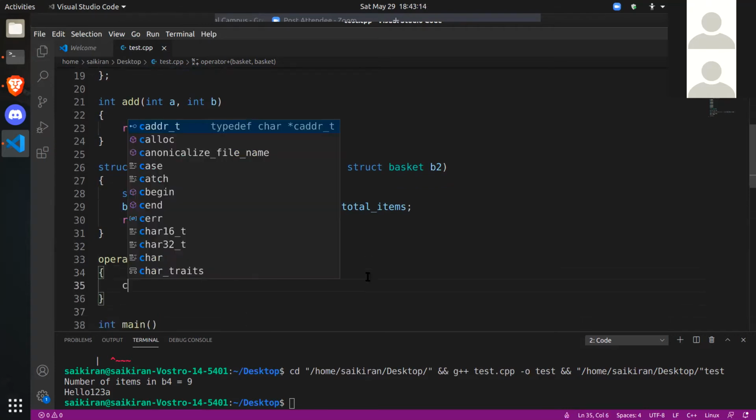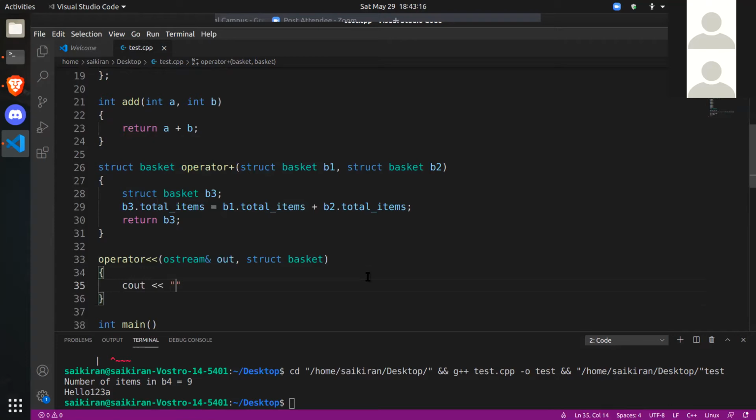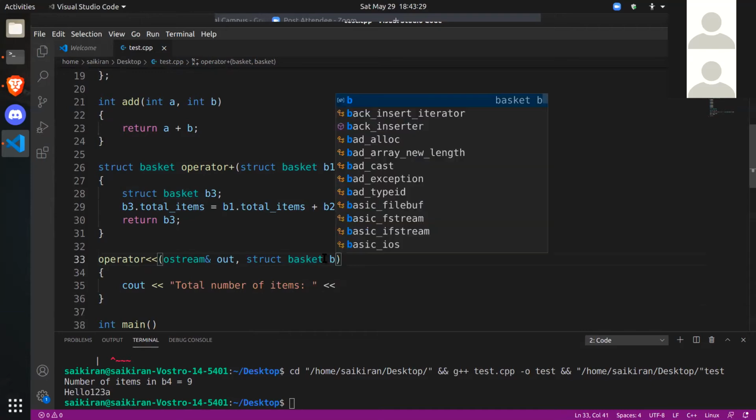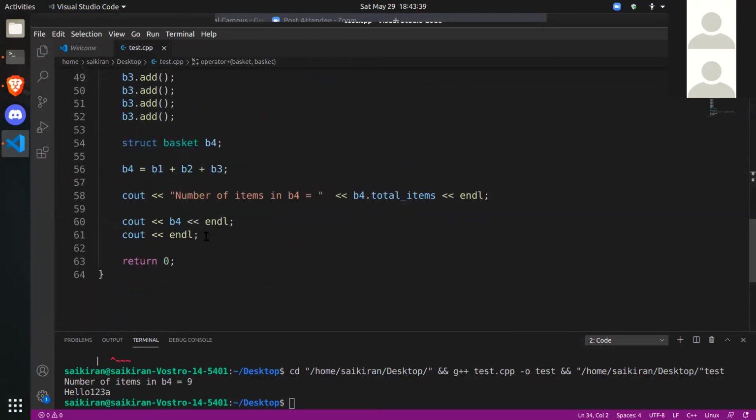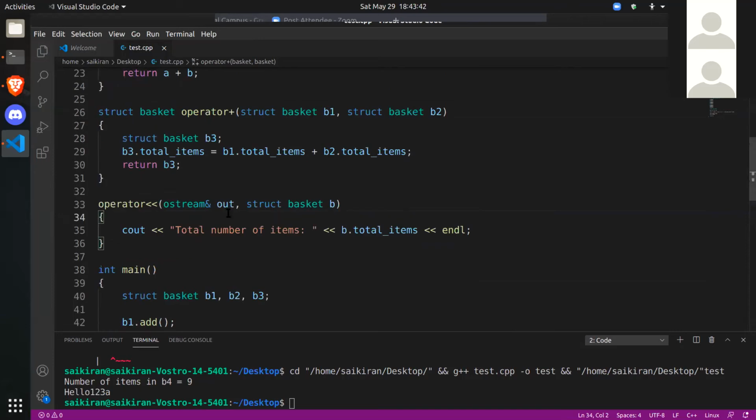So basically you're saying, when I say cout left shift basket, what should you do? First, we should print out the total number of items. I'll print a nice string like this: basket B, something, then B dot total items. Okay, so this is what should happen. When I say cout b4, it should print this line.